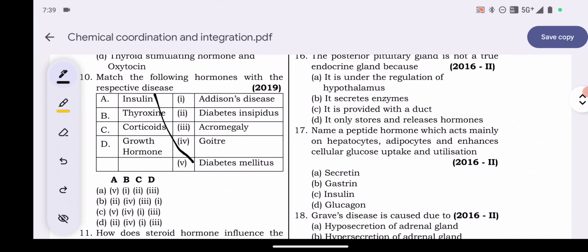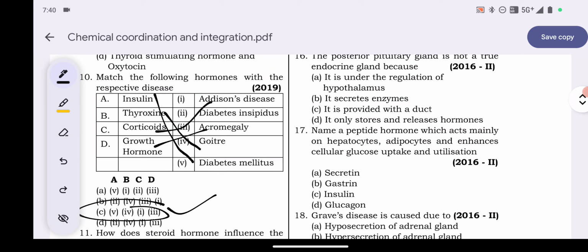Thyroxine causes disease that is called goitre, swollen neck. Corticoids goes to option 1, Addison's disease, and growth hormone that leads to acromegaly. So according to this 5 4 1 3, option number C is the answer.